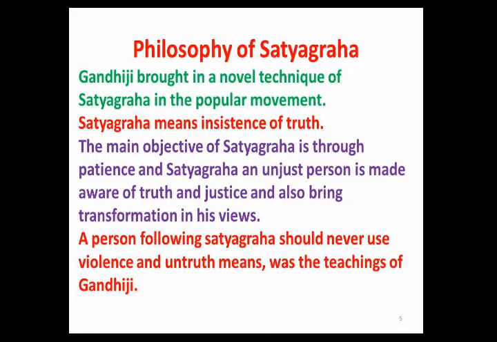The main objective of satyagraha is that, through patience and satyagraha, an unjust person is made aware of truth and justice and is transformed in his views, that is, brought to change the way he does injustice to other people. A person following satyagraha should never use violence and untruth, was the teaching of Gandhiji.